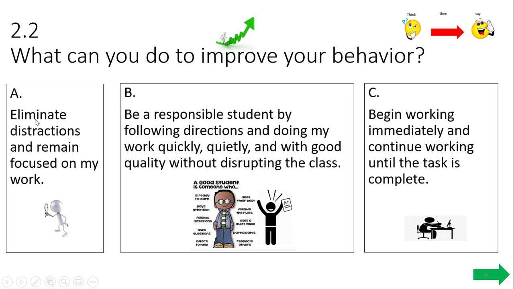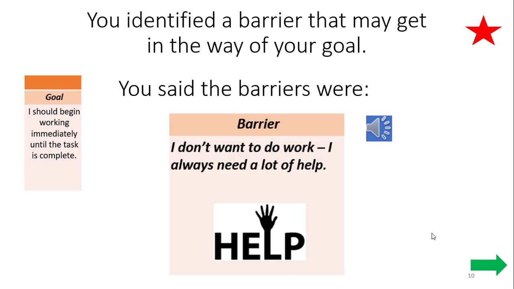Would it be A, eliminate distractions, B, be a responsible student, or C, begin working immediately and continue working until the task is complete? Isaiah, think about your answers and make your selection now. Your goal is about beginning working immediately and continue working until the task is complete. And we see that little guy to help us remember who's at his desk and he's working hard until his task is complete.